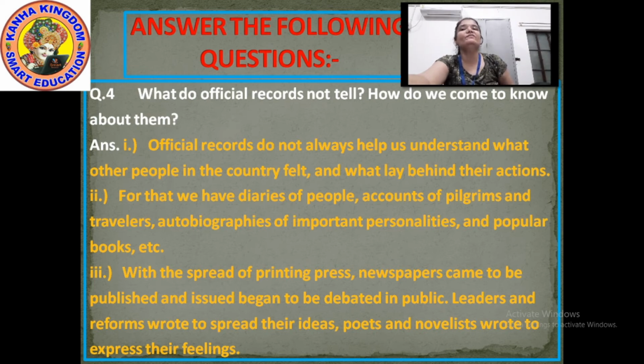Leaders and reformers wrote to spread their ideas, and poets and novelists wrote to express their feelings. This is how we came to know about the people of the country. Okay, write it down.